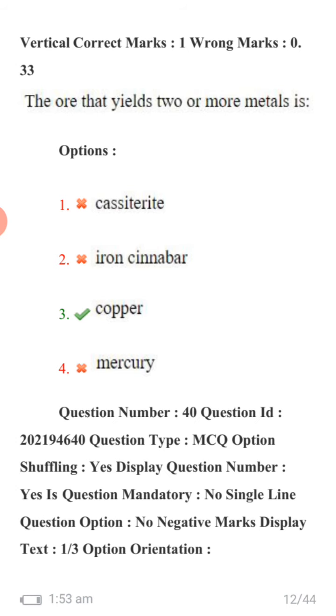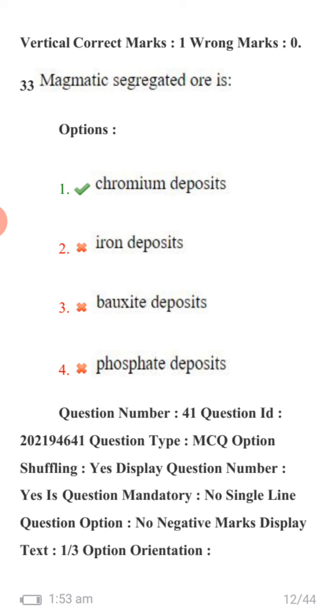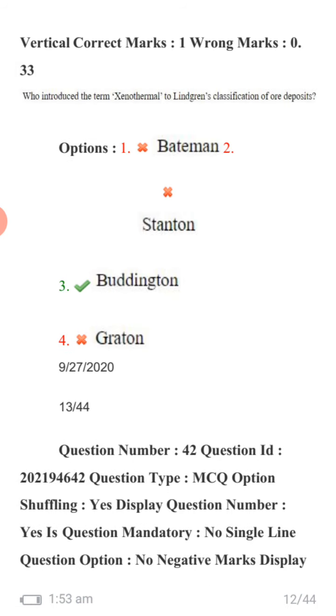The ore that yields two or more metals: copper. Magmatic segregated ore is chromium deposits. Who introduced the term xenothermal to Lindgren's classification of ore deposits?